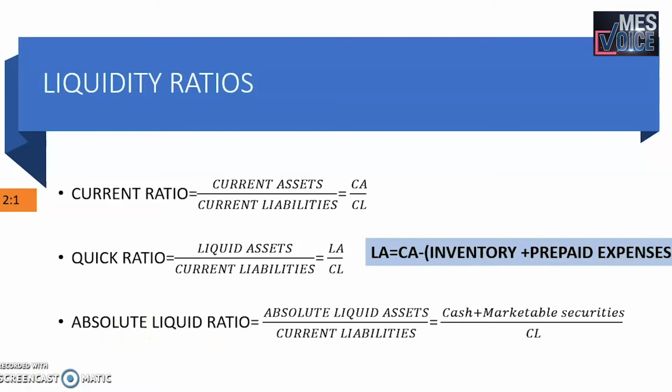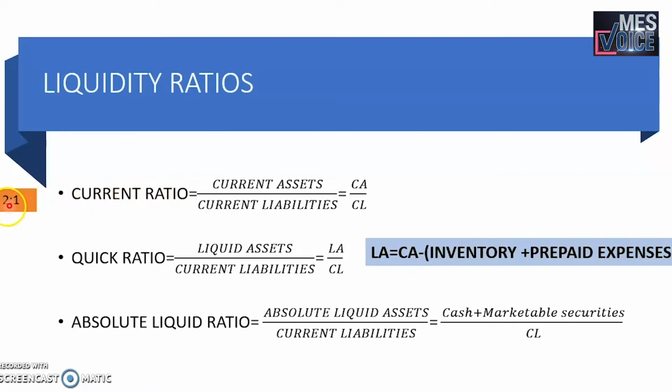By absolute liquid ratio, we mean absolute liquid assets divided by current liabilities, that is equal to cash plus marketable securities divided by current liabilities. It is a more rigorous test of liquidity than the previous two ratios, current and quick ratio. Now let us go to the rule of thumb for these ratios.